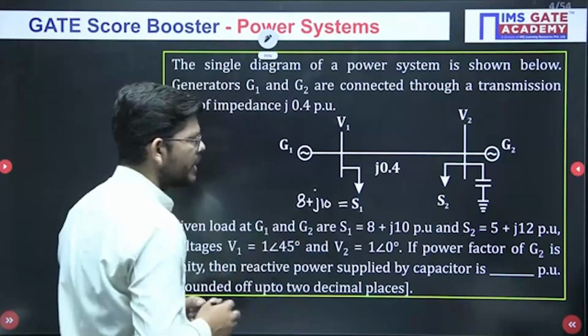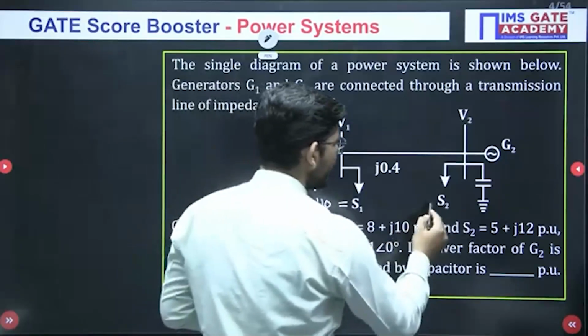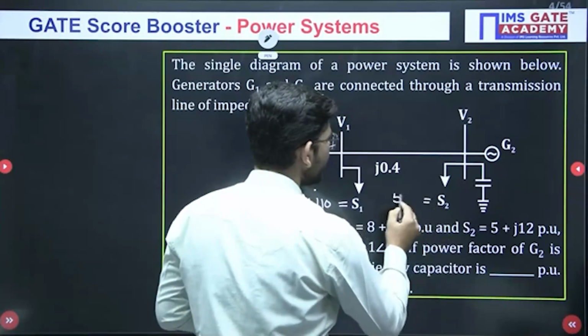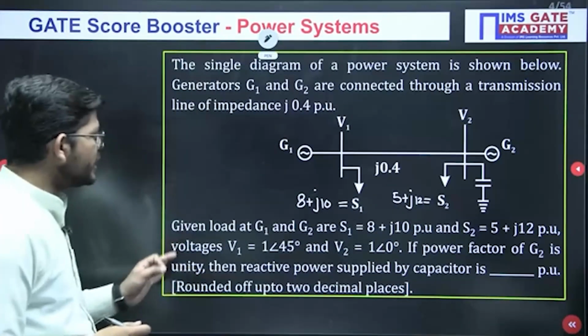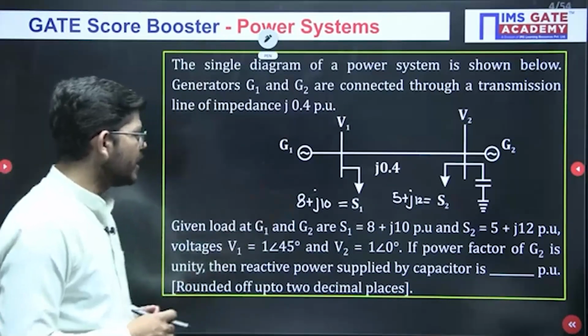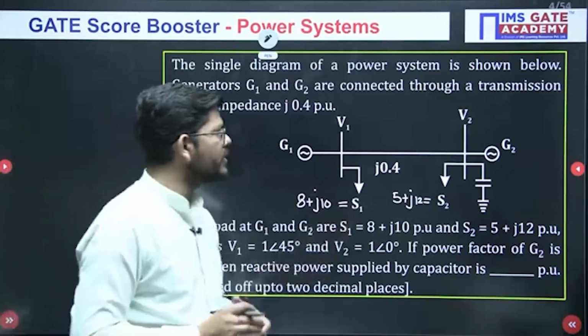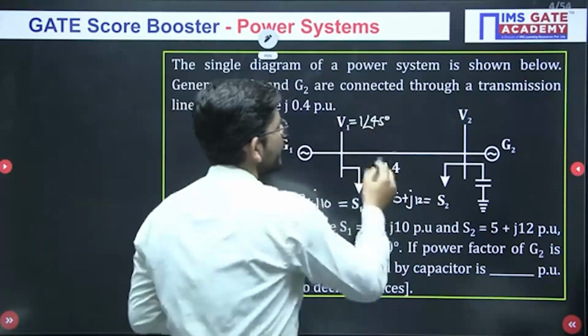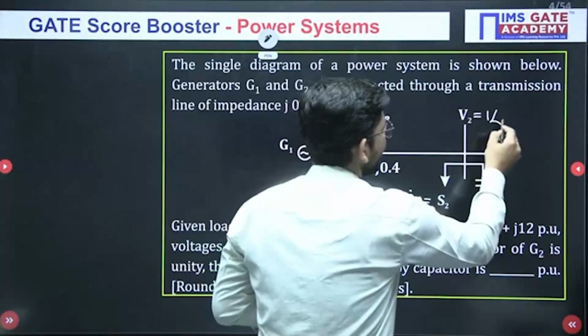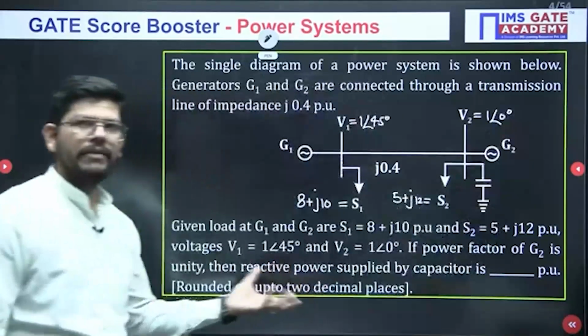This is the power rating. And the value of S2 that we have is 5 plus j12 per unit. Voltage V1 is 1 angle 45 and V2 is 1 angle 0. So here we have the voltage 1 angle 45 degrees, and here we have the voltage 1 angle 0. So this is the given data.